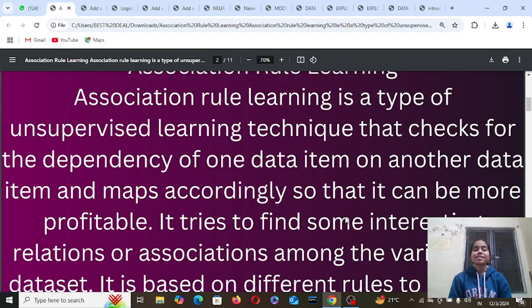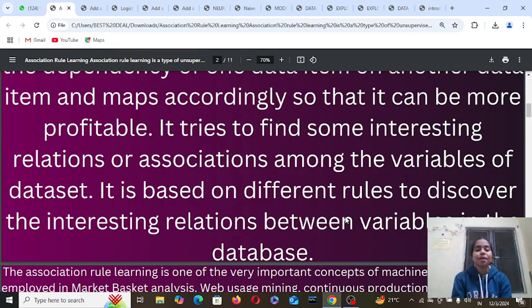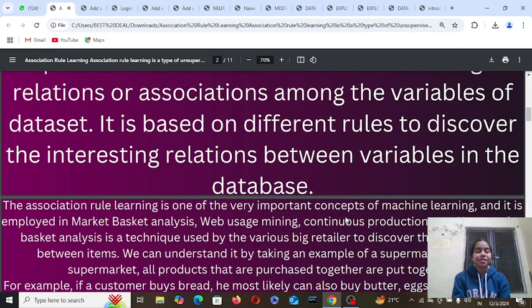Association rule learning is a type of unsupervised learning technique that tracks the dependency of one data item on another data item and maps accordingly so that it can be more profitable. It tries to find interesting relations or associations among the variables of a data set. It is based on different rules to discover the interesting relations between variables in the data.